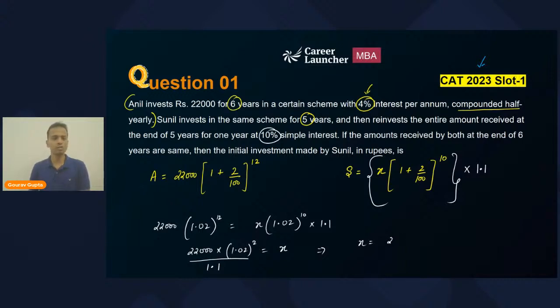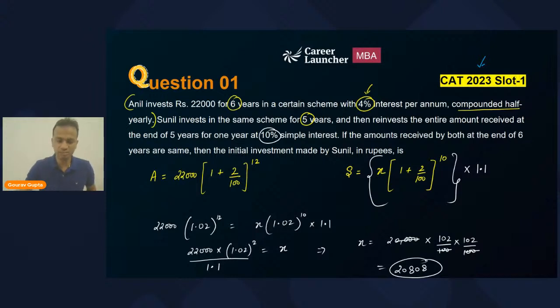Okay. So 22,000 divided by 1.1 will be 20,000. So x is 20,000 multiplied by 1.02 multiplied by 1.02. Okay. Now 1.02, you can write it as 102 upon 100, 102 upon 100. 100 and 100 will cancel. Okay. Right. So 102 into 102 into 2, the answer comes out to be 20,808. The correct answer is given by 3 students up till now. So earlier it was Timothy, then Astha, and then Sandeep. Sandeep, you have also given a correct answer.